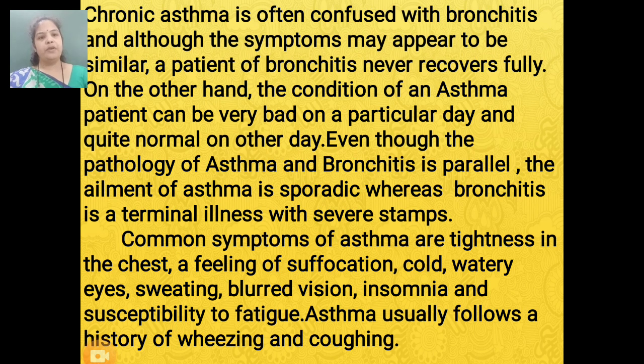Common symptoms of asthma are tightness in the chest, a feeling of suffocation, cold, watery eyes, sweating, blurred vision, insomnia, and susceptibility to fatigue. Asthma usually follows a history of wheezing and coughing.